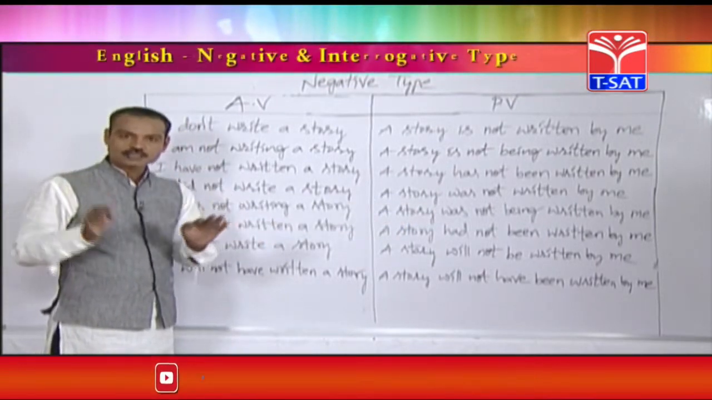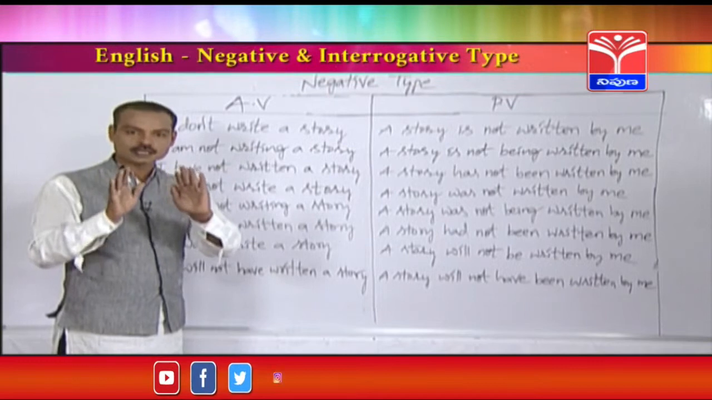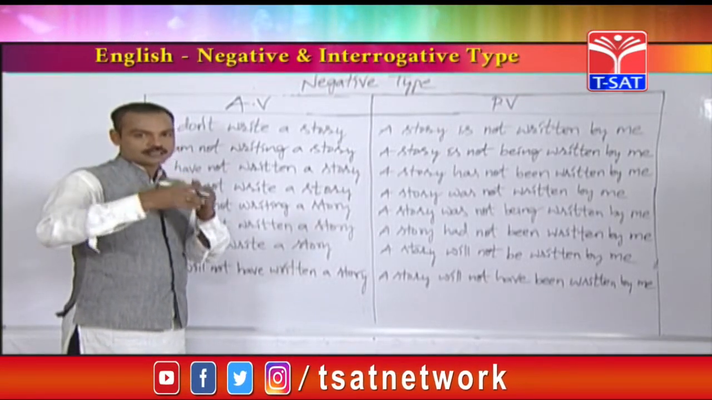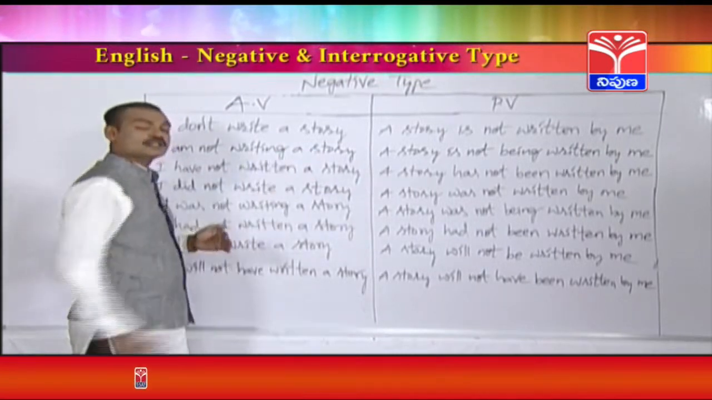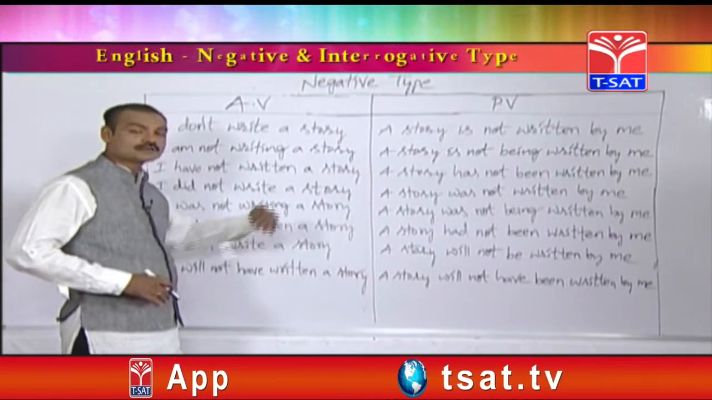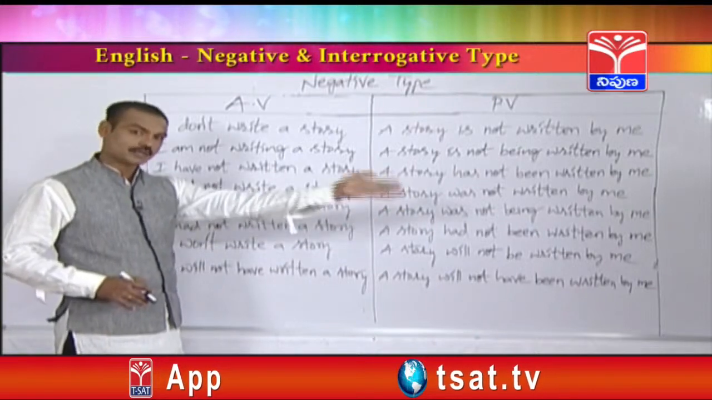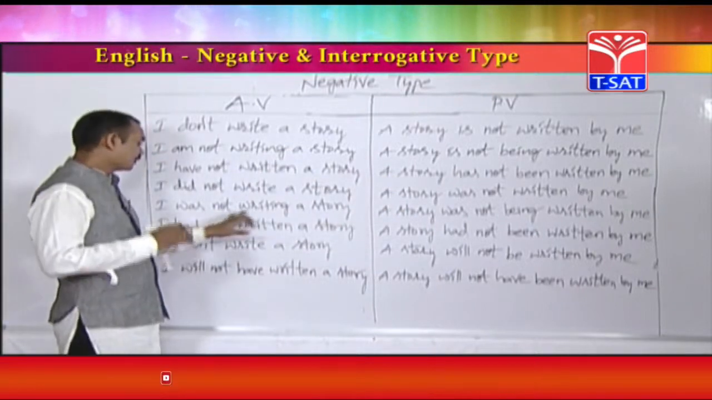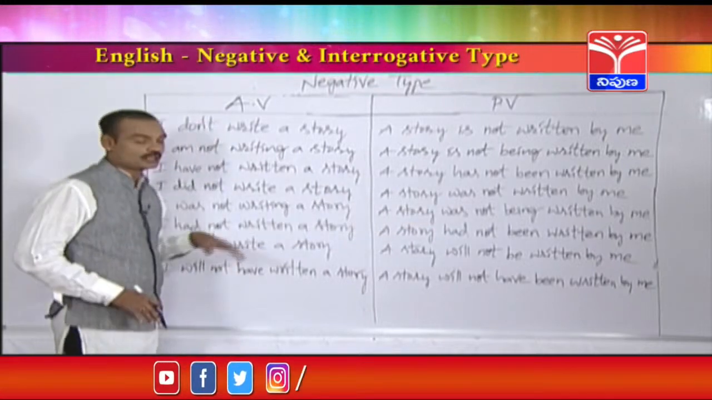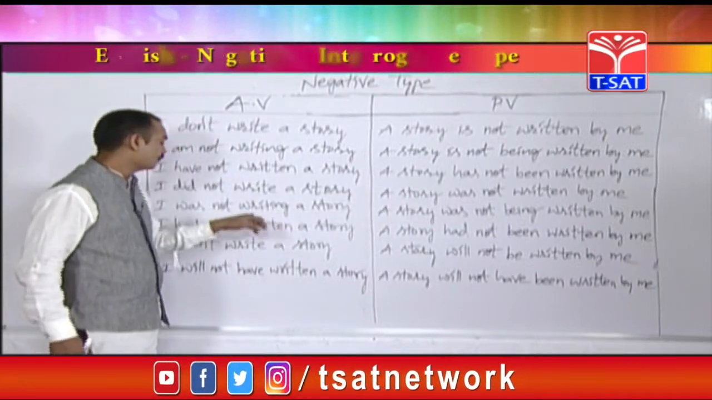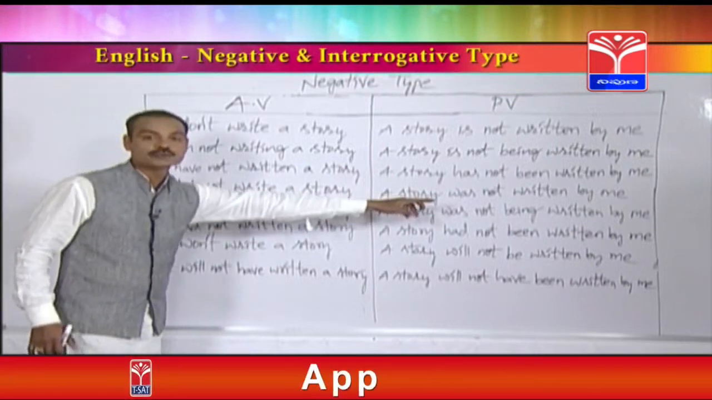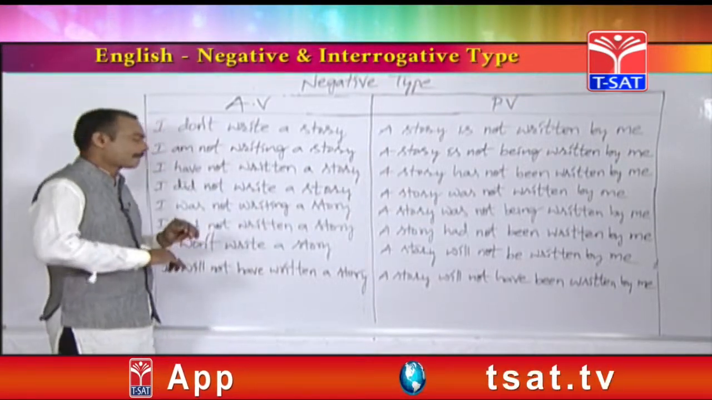So dear friends, if you are very good at changing positive sentences into passive voice, you can easily change the negative sentences also into passive voice. See, I was not writing a story. A story was not being written by me. Why did we use being? Whenever we use the ing form in the active voice, being should be used in the passive voice.